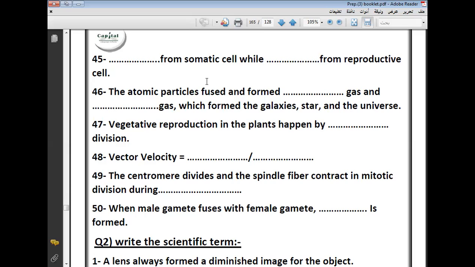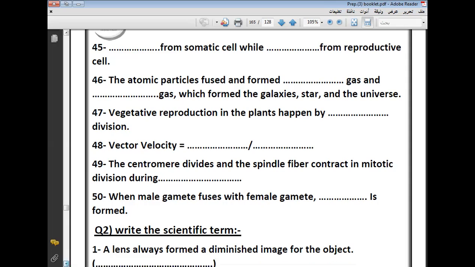Okay, thanks Muhammad. Minna, number 46. The atomic particles fused and formed the helium gas and hydrogen gas. Excellent. Helium and hydrogen gases. Excellent. Thanks, Minna. Number 47.